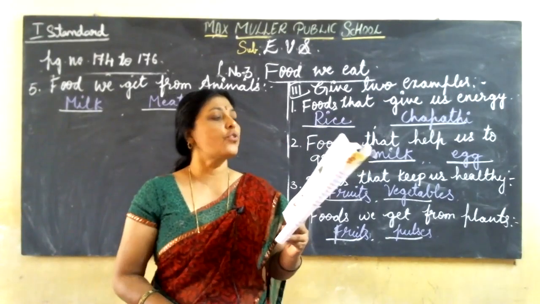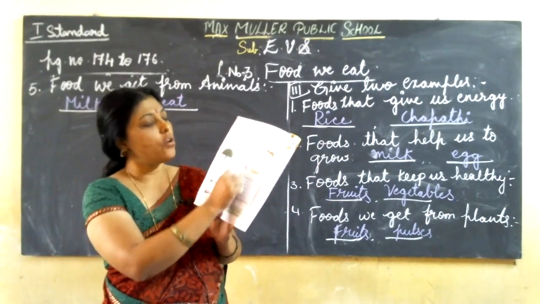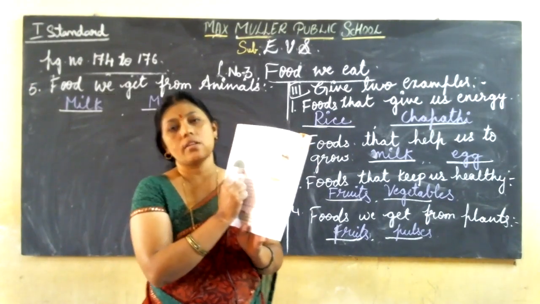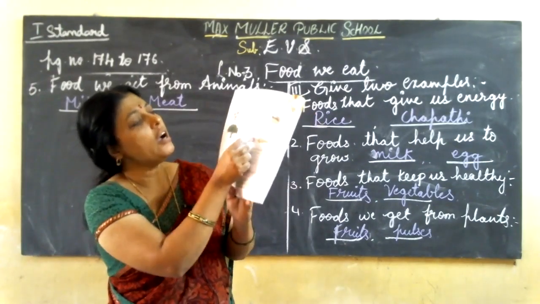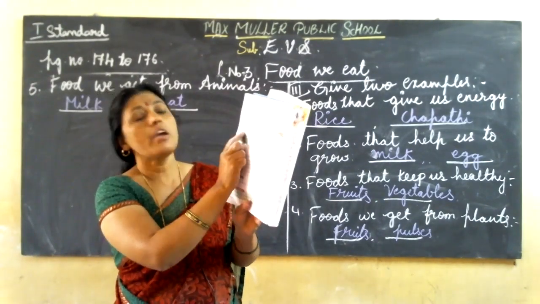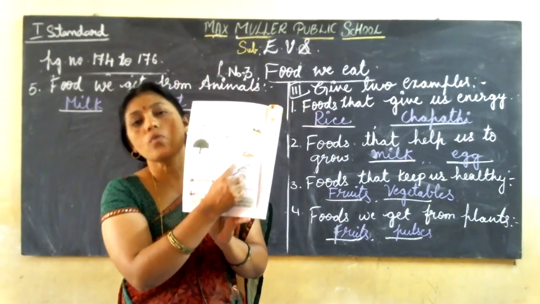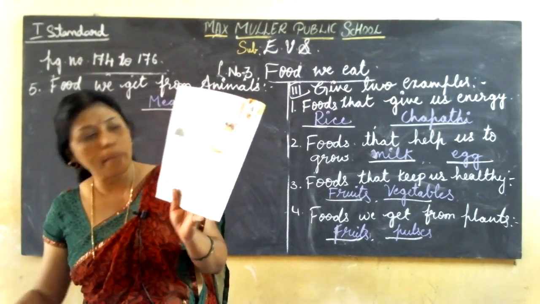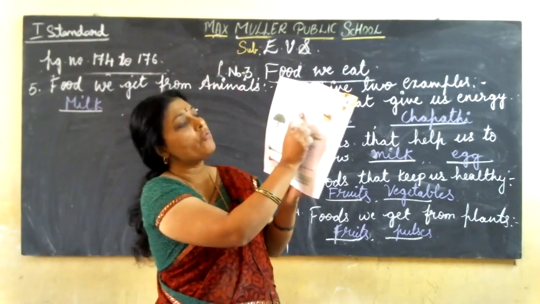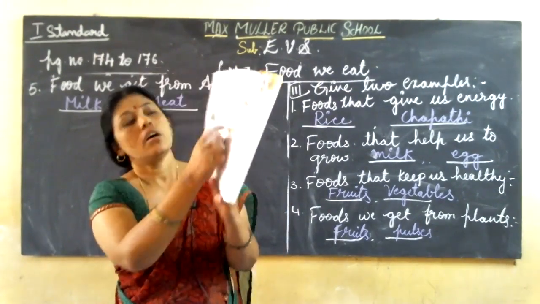Match each food with its sources. Okay, they have given here food and they have given here sources. See the pictures properly. In the center they have given the food, and where it comes from they have given on these 2 sides. That is sources of food, where we get from. So you should match. Take the pencil. See first one in the middle.